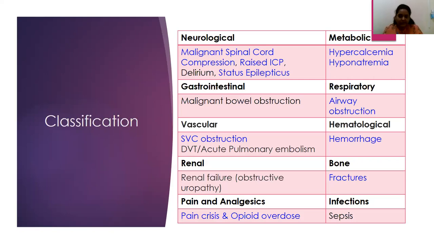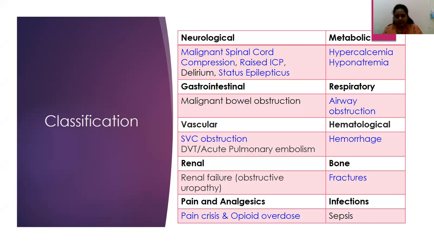Very commonly, we see patients with inadequate pain control, where analgesic medicines are not taken regularly and there is sometimes poor compliance, and they present to the OPD with a pain crisis. Or in a certain percentage of patients, they lead to opioid toxicity and present with an opioid overdose. In metabolic, most commonly we see hypercalcemia of malignancy. Along with that, a lot of our patients who are off treatment and only on supportive care, due to debility and poor oral intake, present with hyponatremia.